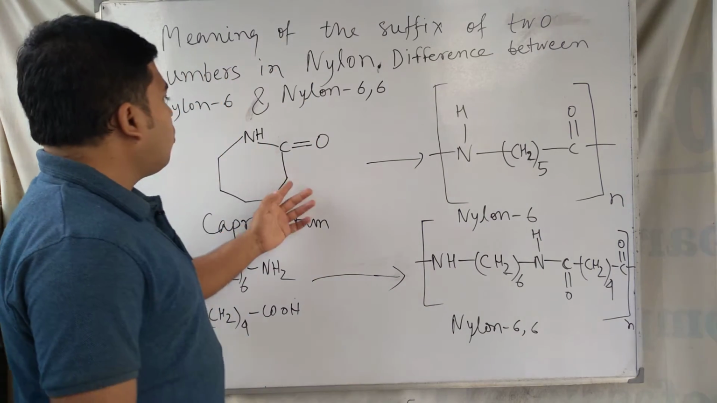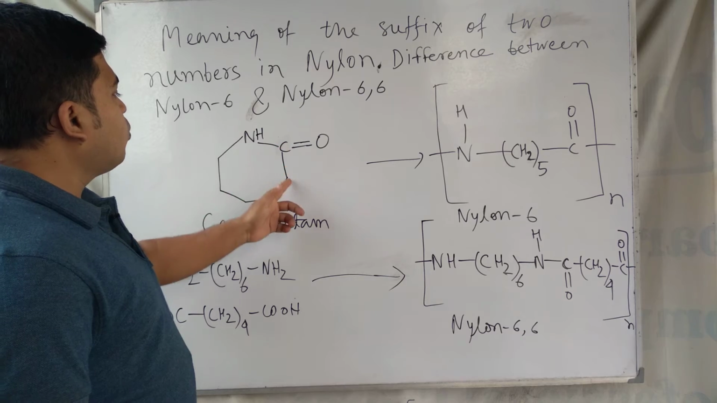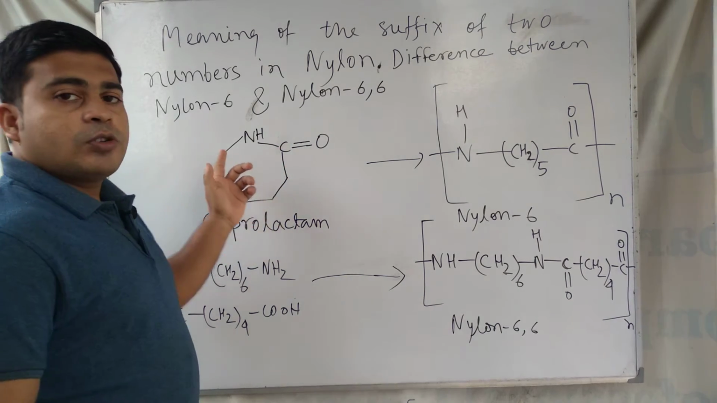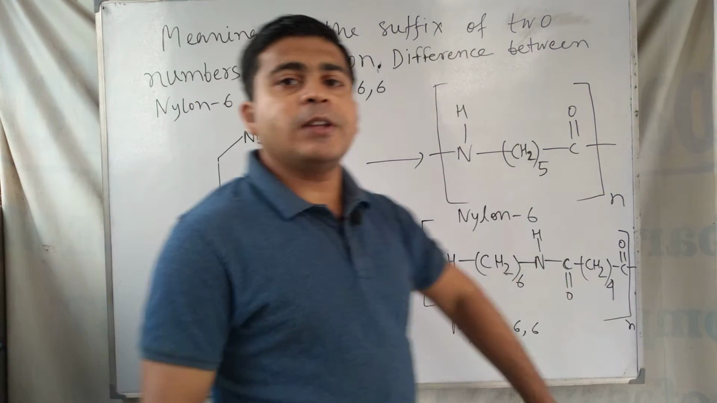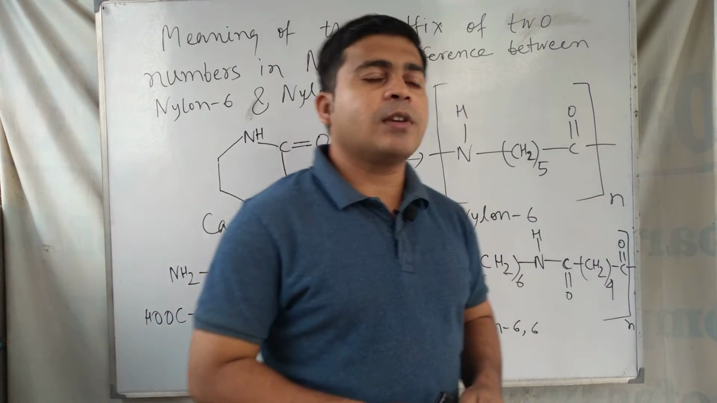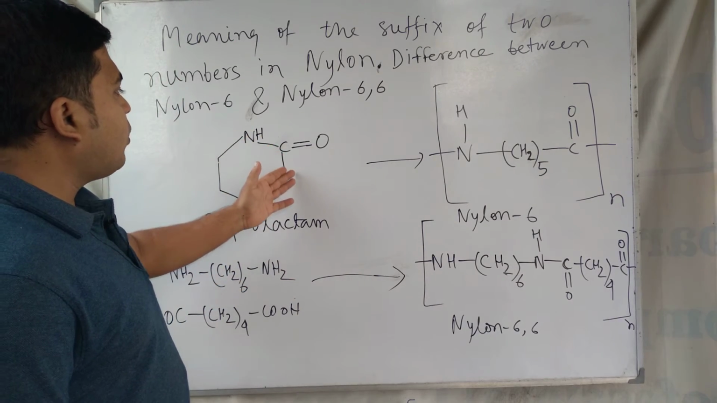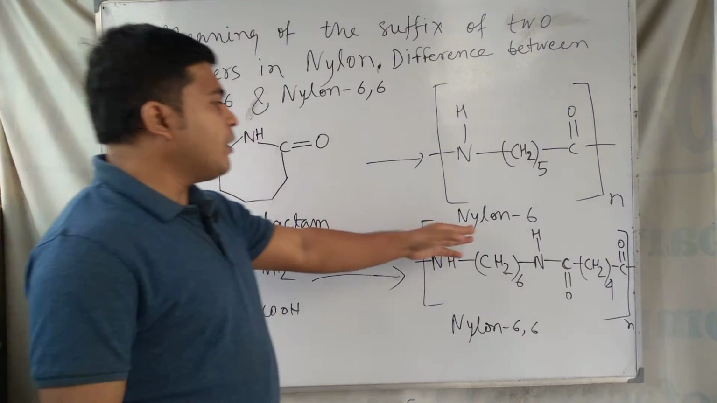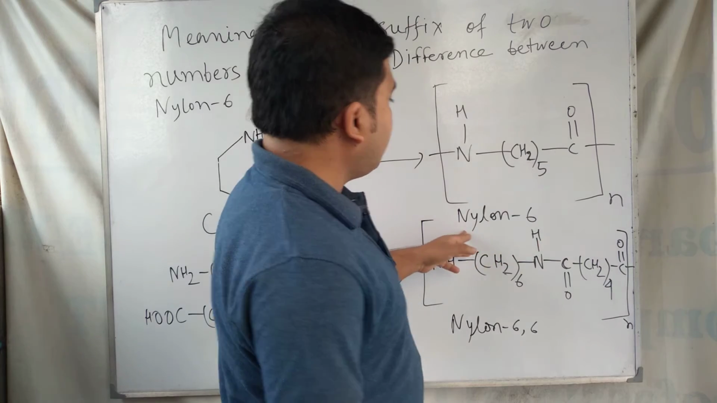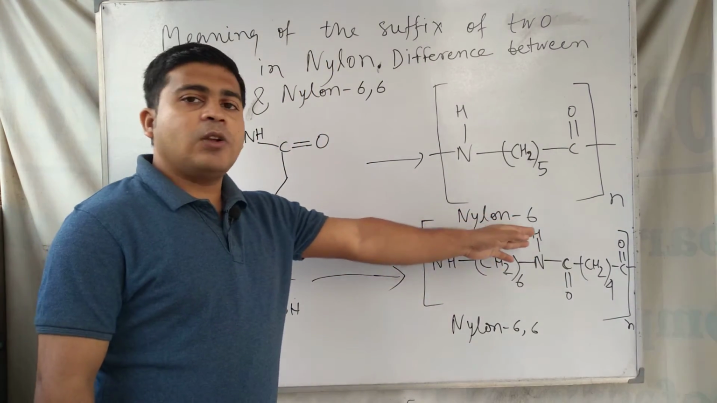Here in the monomer, the number of carbons is 1, 2, 3, 4, 5, 6. So 6 carbons are present in the monomer of nylon 6, which is called caprolactam. In caprolactam, the number of carbon atoms present is 6, and for this reason in the naming, 6 is written: nylon 6.